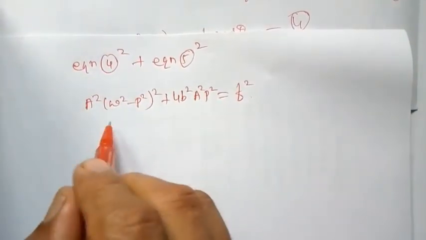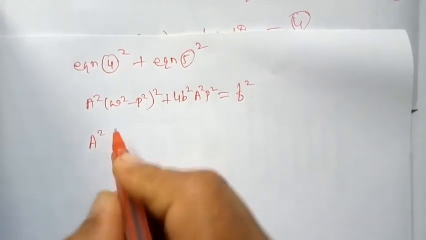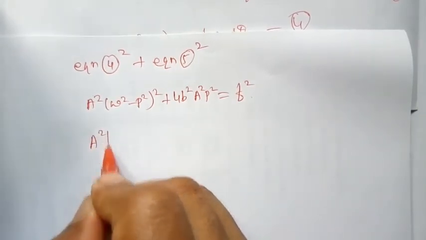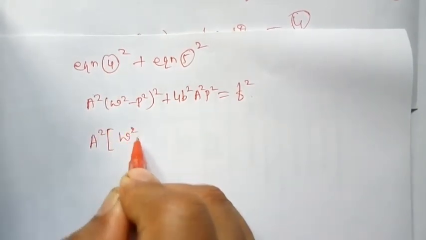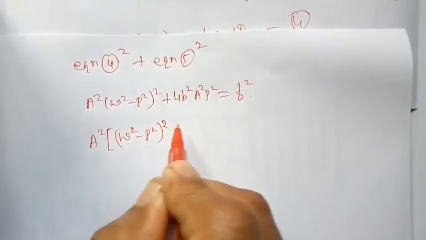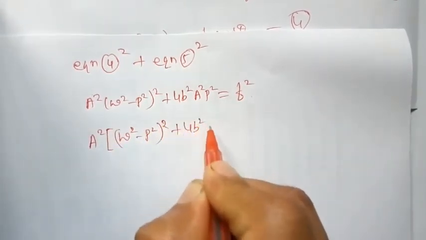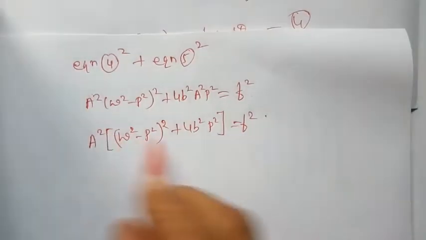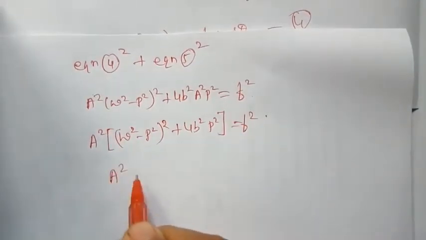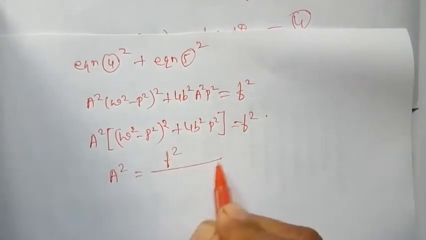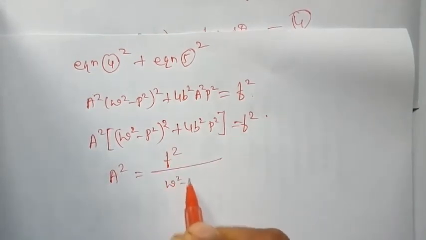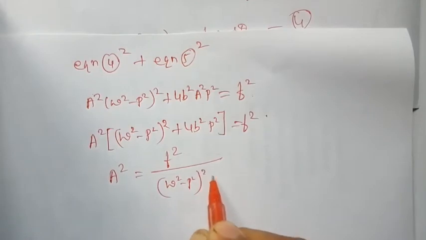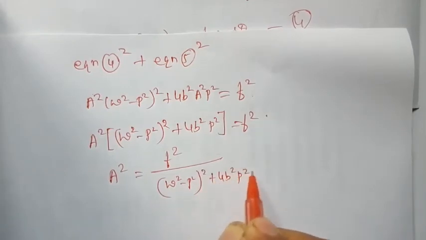From this you can get the value of a. A square is a common term: a square times omega square minus p square whole square plus 4b square p square is equal to f square. Taking to the other side, a square is equal to f square divided by omega square minus p square whole square plus 4b square p square.